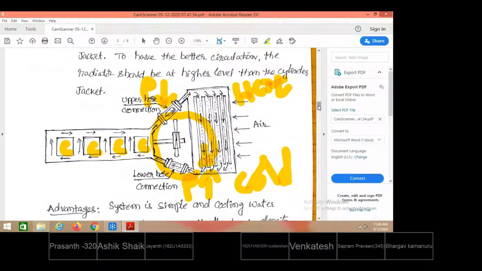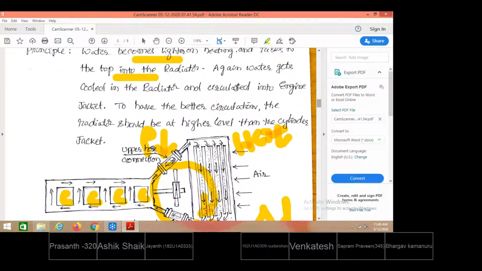Now this is sufficient to be circulated again in the next cycle of operation. So that is what is the case. Again, water gets cooled in the radiator and circulated into the engine jacket. To have better water circulation, the radiator should be at a higher level than the cylindrical jacket.